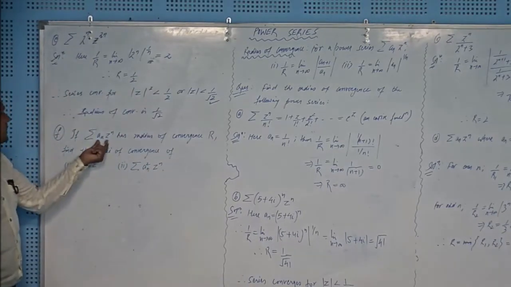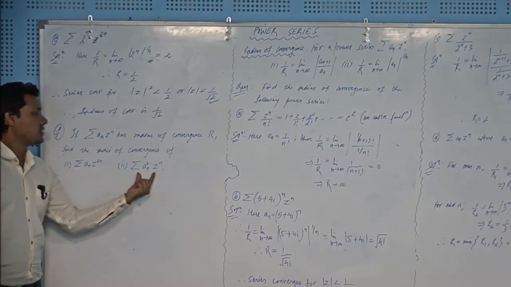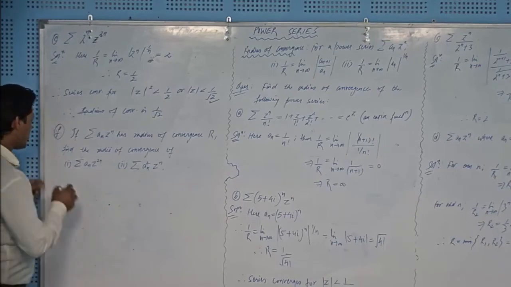This is the original series. It has a radius of convergence equal to capital R, and you have to find the radius of convergence for these two series, right? Okay.